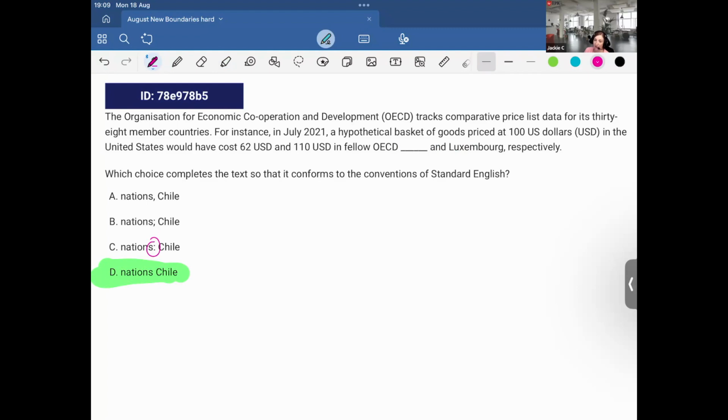So we can eliminate that one. And also, when you have Chile and Luxembourg respectively with the list, you don't have a comma in it. So we can eliminate. It's not separating two independent clauses, so I cannot use a semicolon. And then it can't be option A because we wouldn't put a comma in between two countries.